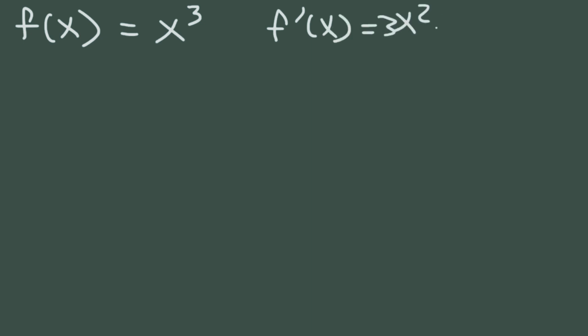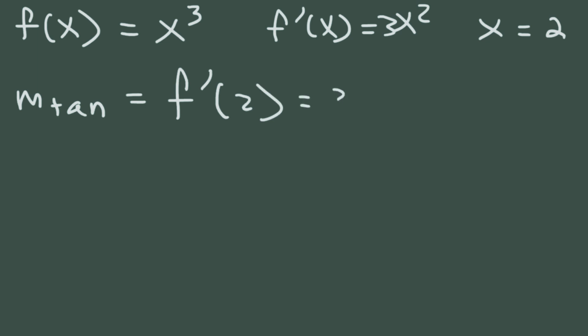So let's say we wanted to calculate the slope of the tangent line when x is equal to 2. The slope of the tangent line is going to be f prime of 2, which is 3 times 2 squared, so it's 12. So this means that at x equals 2, the slope is 12.